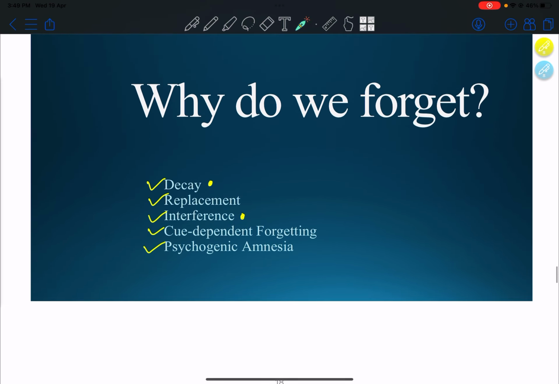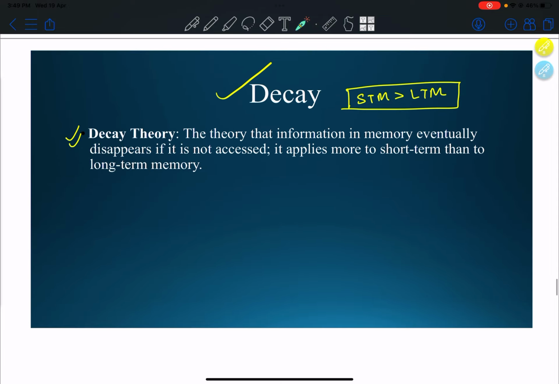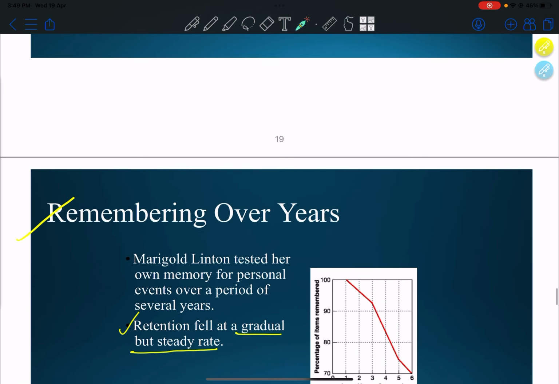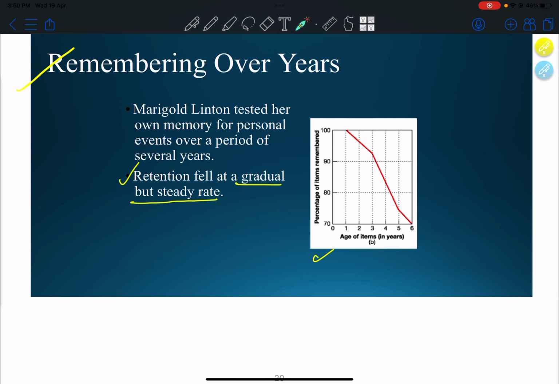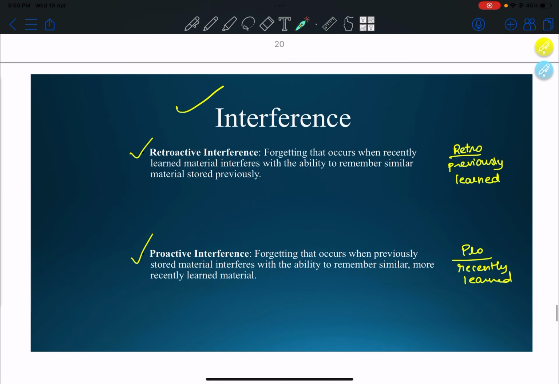So why do we forget? Due to decay, replacement, interference, cue dependent forgetting, and psychogenic amnesia. Decay: the theory that information in memory eventually disappears if it is not accessed. It applies more to short term memory than long term memory. Remembering over years, retention fell at a gradual but steady rate.